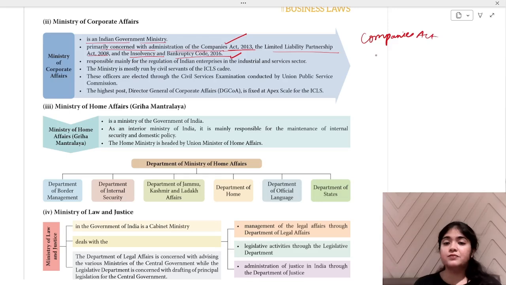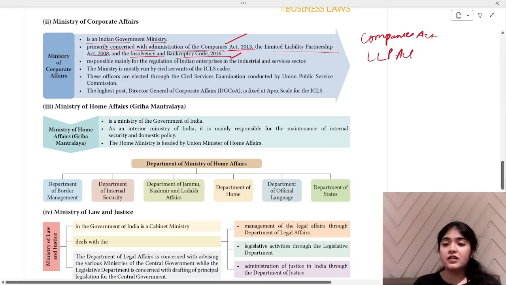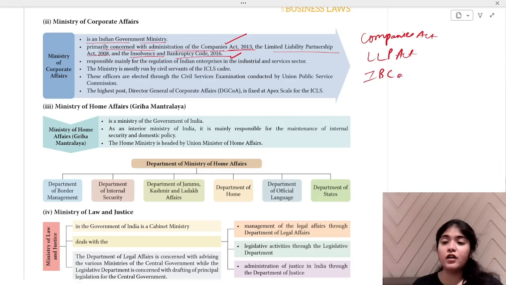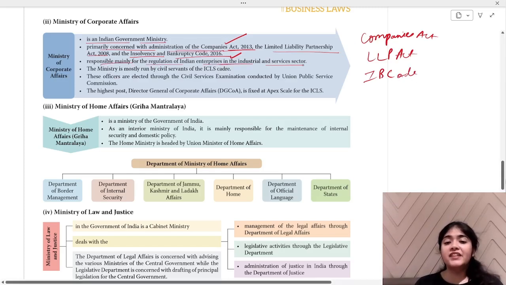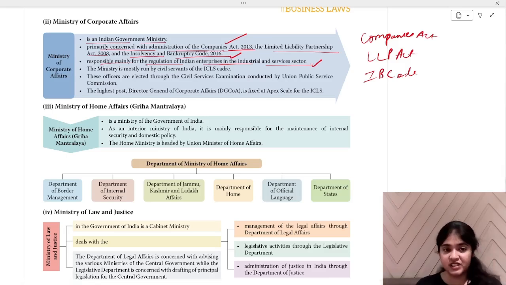Companies Act, then LLP Act, and your IBC code, right? All these are looked after by your Ministry of Corporate Affairs. Responsible mainly for regulation of Indian enterprises in the industrial and service sector. So whatever Indian enterprises have been established, their regulation is done under MCA.